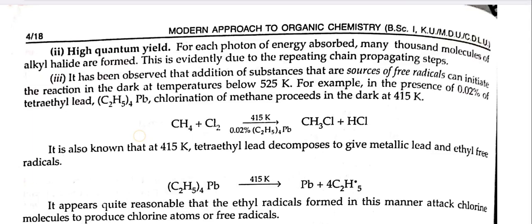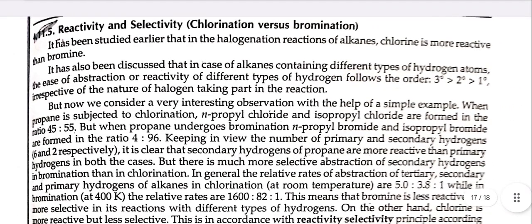Reactivity and selectivity: chlorination versus bromination. It has been studied earlier that in the halogenation reaction of alkanes, chlorine is more reactive than bromine. It has been discussed that in the case of alkanes containing different types of hydrogen atoms, the ease of abstraction or reactivity follows the order tertiary, then secondary, then primary, irrespective of the nature of the halogen taking part in the reaction. But now we consider a very interesting observation with the help of a simple example.